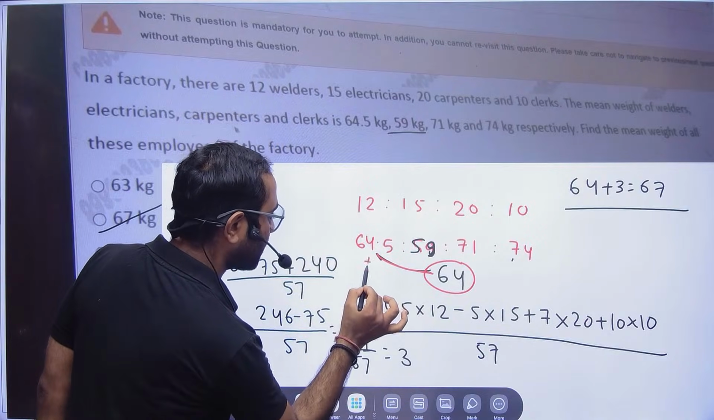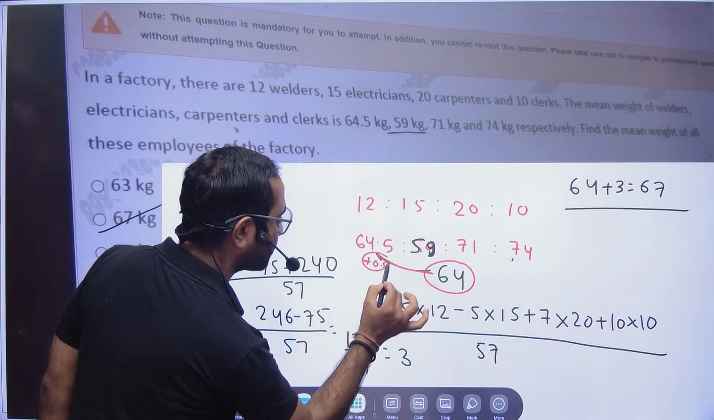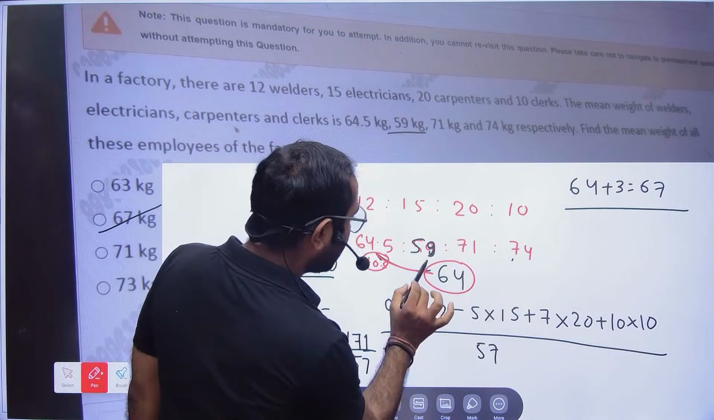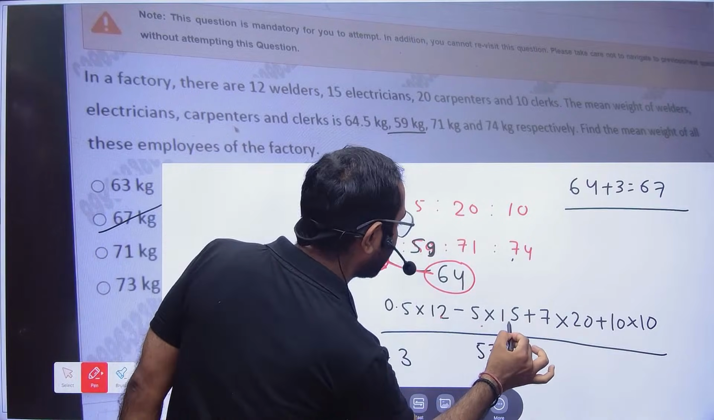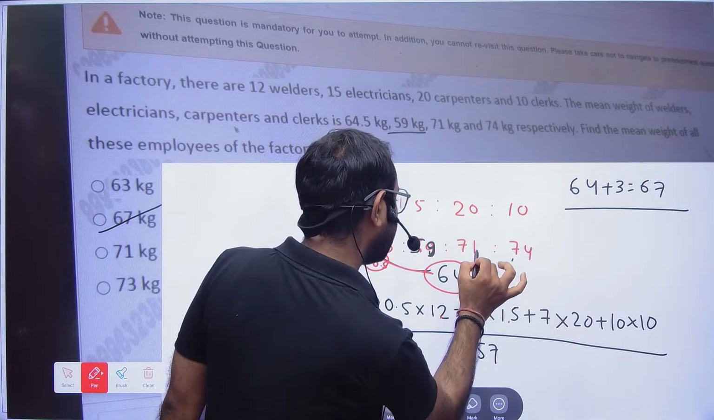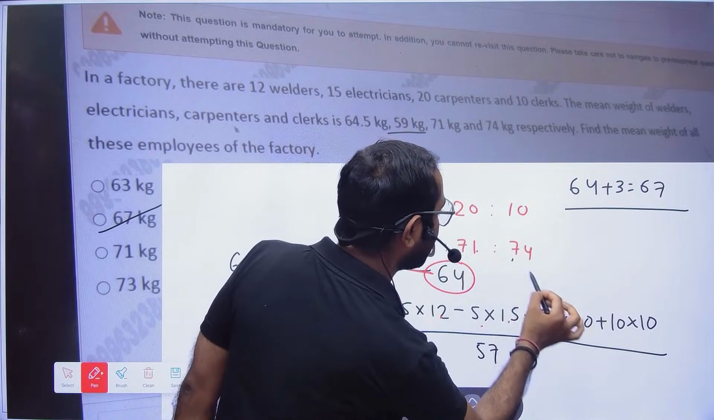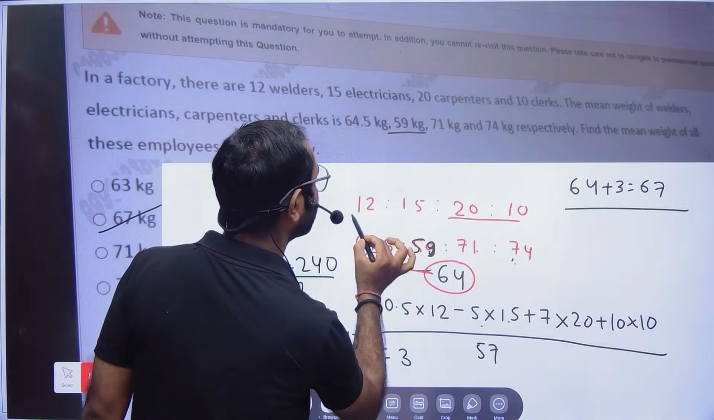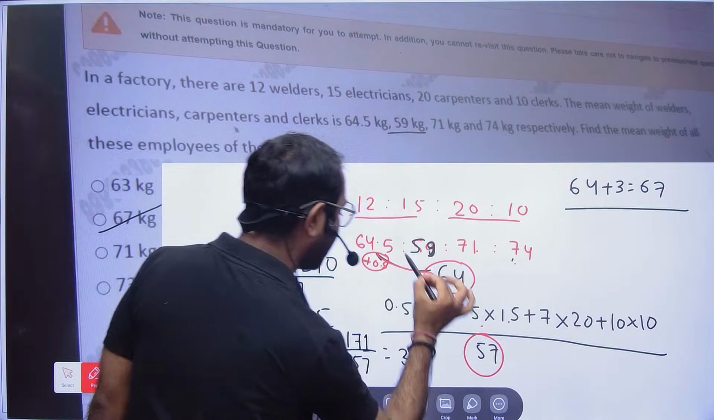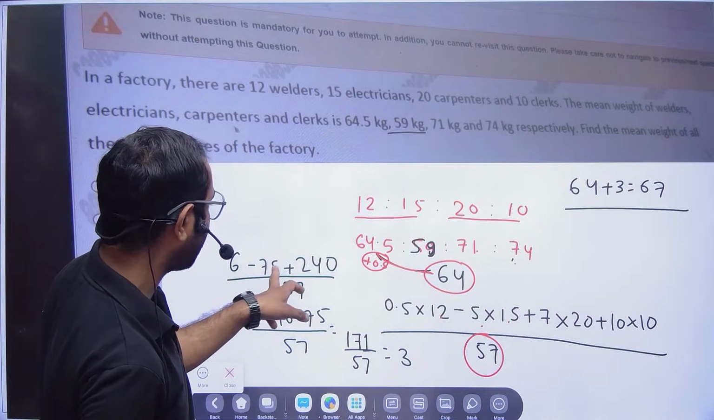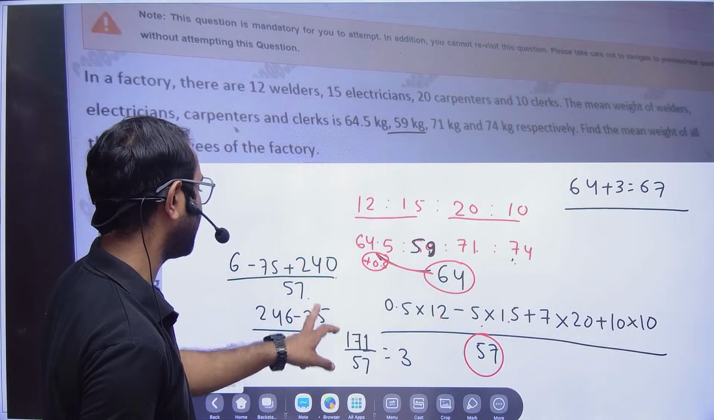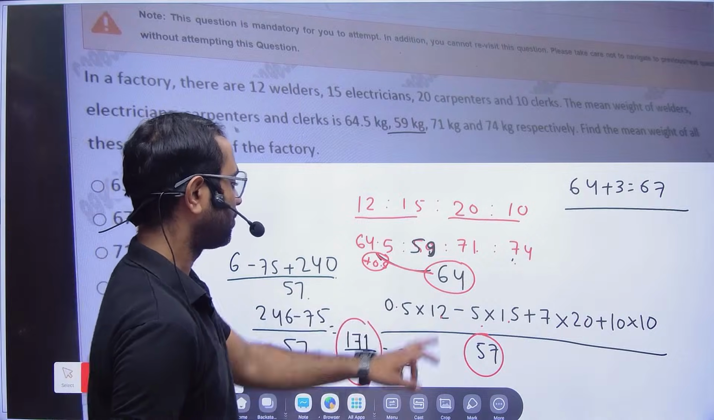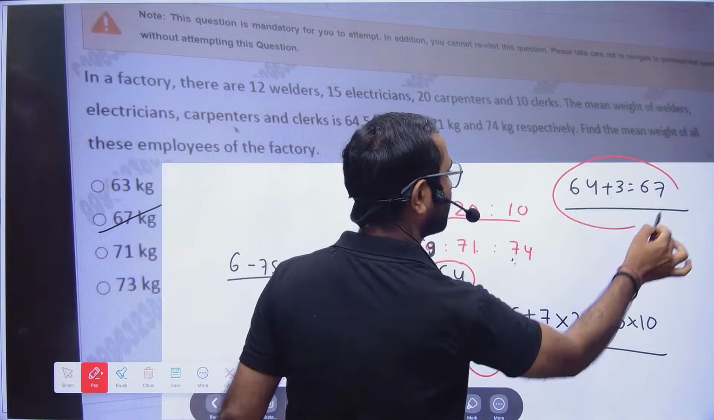See, this is plus 0.5 more than this. So it is 6. Then here 5 into 15 is 75. And then here it is 7 into 20, and then it is 10 into 10, divided by the total 13 plus 27, which is 57. Now this is 6 minus 75 plus 240 divided by 57. So this is 3 times. So 64 plus 3 will be 67.